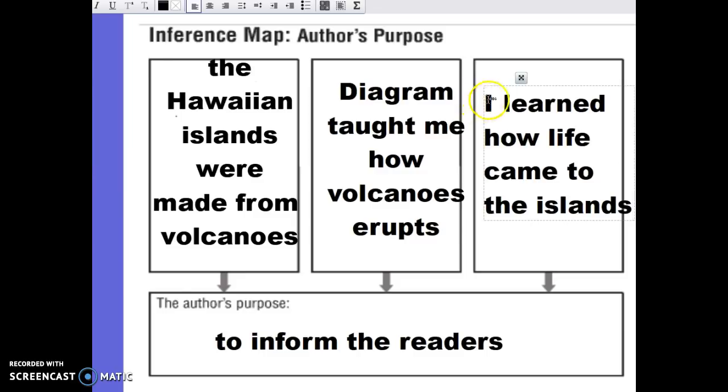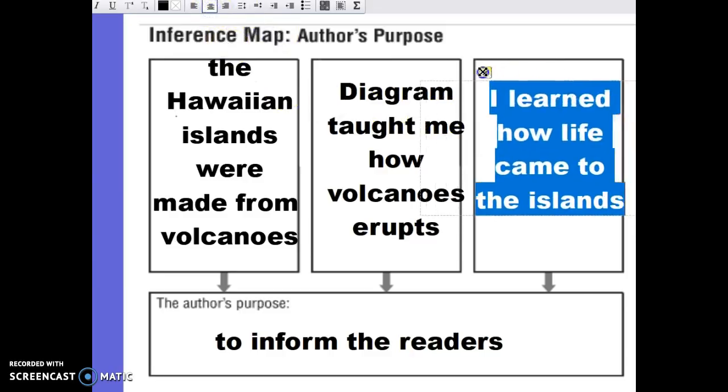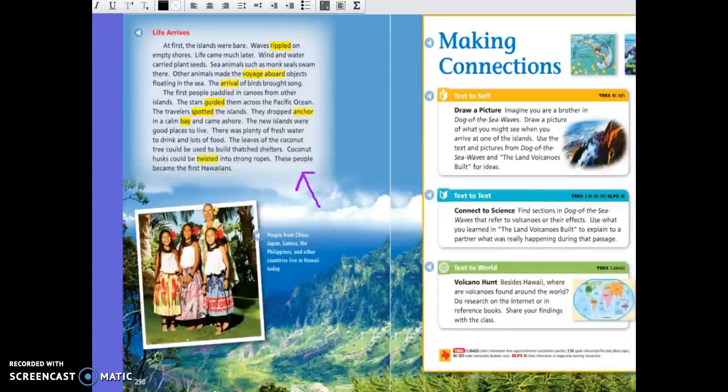There in that last section of the text, it talks about how the islands were formed from volcanoes. So they started out just being hard rock, but over time, wind blew in seeds, the ocean waves washed seeds ashore, birds arrived, ocean animals swam there, and eventually even people started canoeing over to explore this new place.